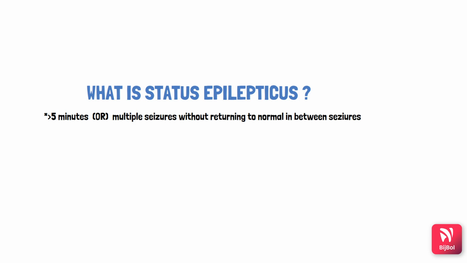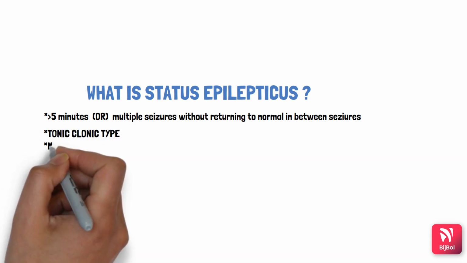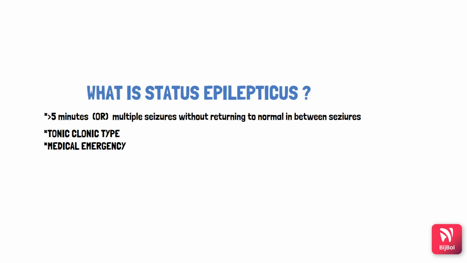Let me repeat that for you. If the seizures do last for a longer period of time, like over 5 minutes of ongoing seizures or having multiple seizures without returning to normal in between, then it is called status epilepticus. These are usually tonic-clonic type of seizures, but it can also be caused by other types that do not involve convulsions. This situation is considered a medical emergency and may be life-threatening if not treated immediately.